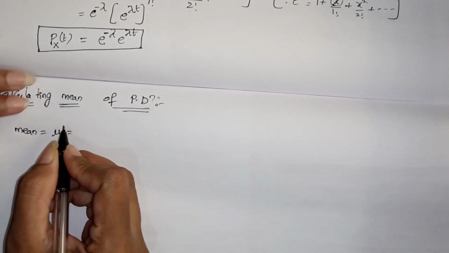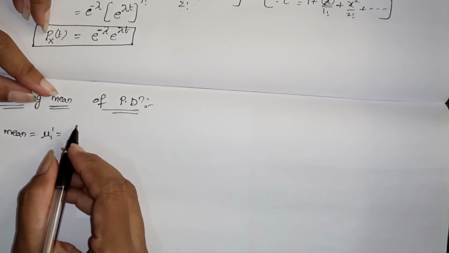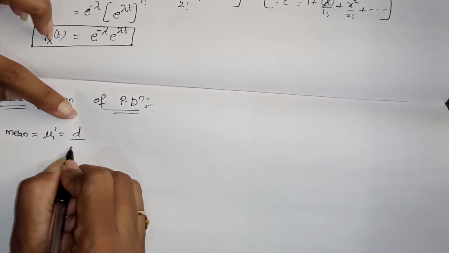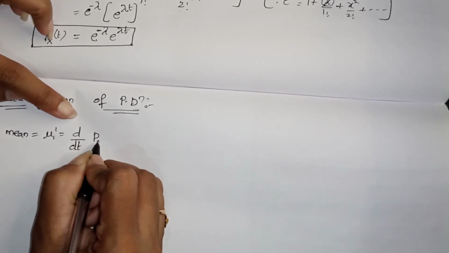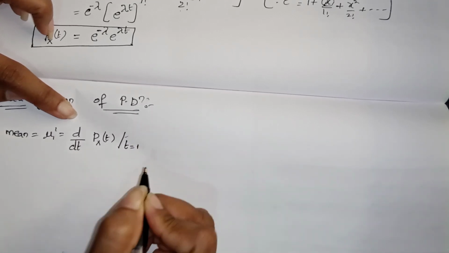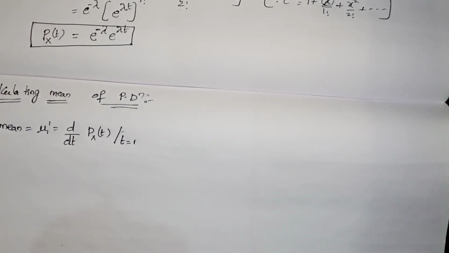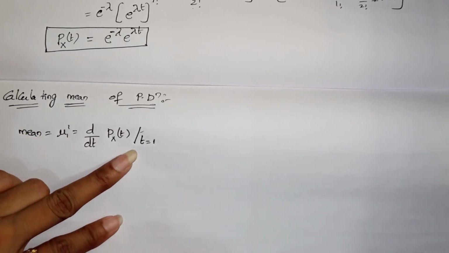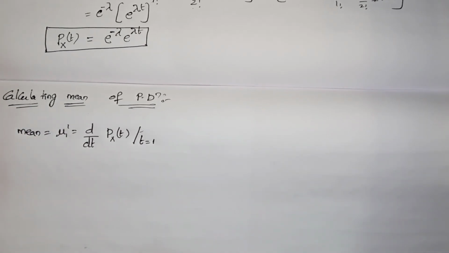So mu 1 dash equals d by dt of Px of t, with respect to t equals 1. We have to take t equals 1; 0 we should not take.